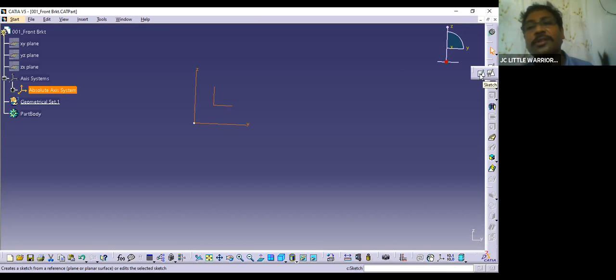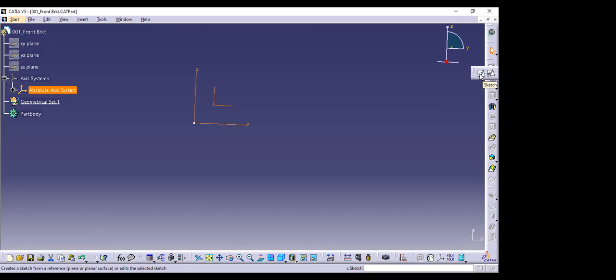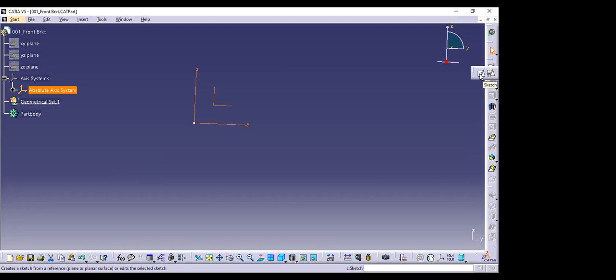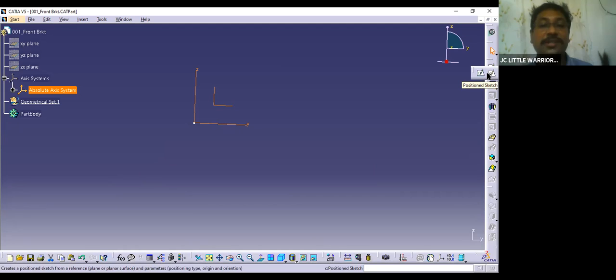What is the use of position sketch and normal sketch? In normal sketch, you will not have control on the origin and the orientation. You cannot control the orientation as well as the origin. The coordinates you cannot have. That's the reason never use it. Always go for the position sketch.